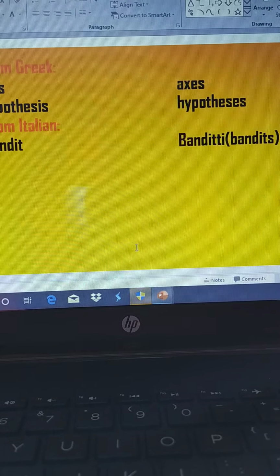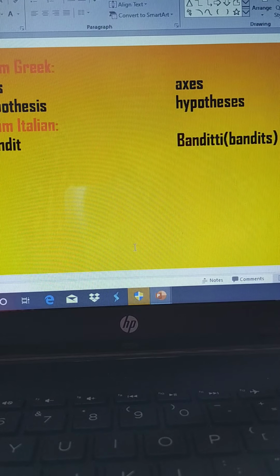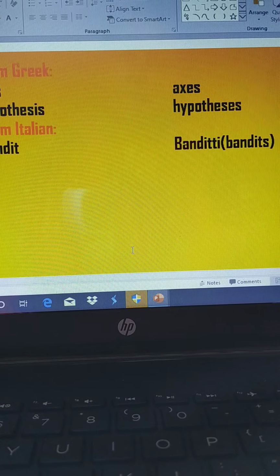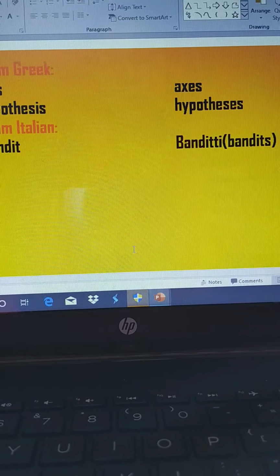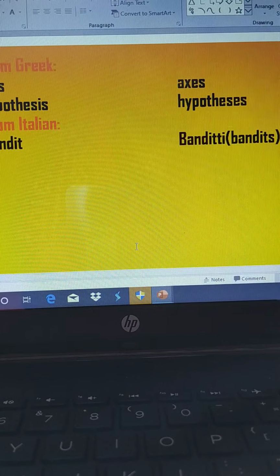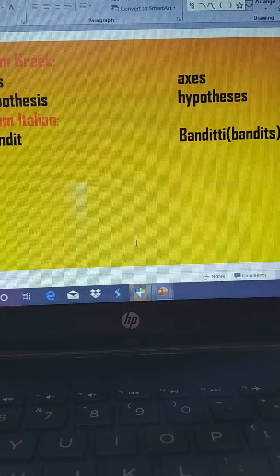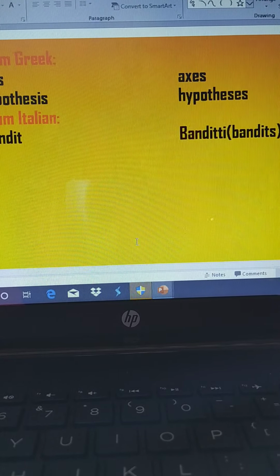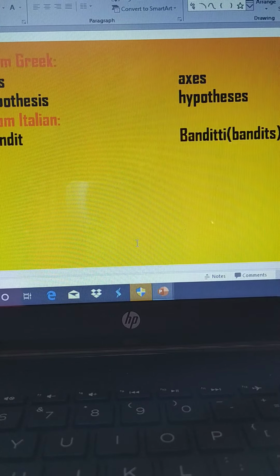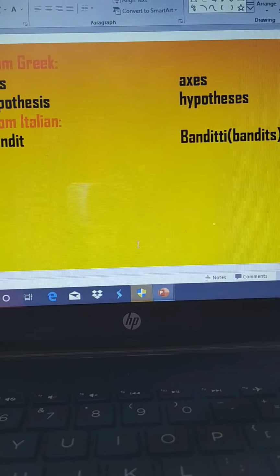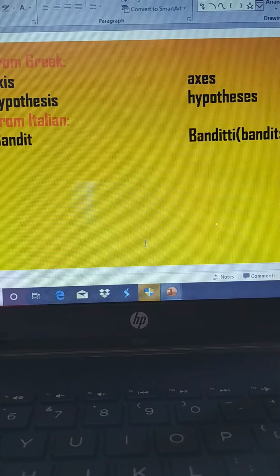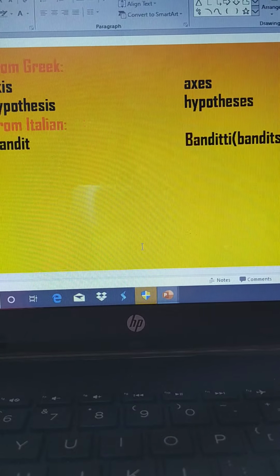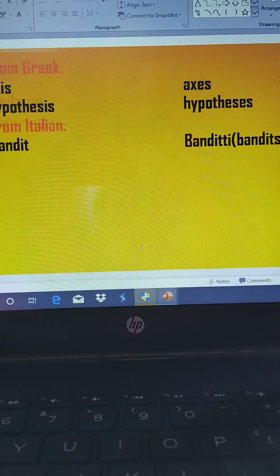Hypothesis, and how is it transformed? Hypothesis, right? So that is how the pronunciation also changes, and there's a slight change in a letter, that is i is transformed into e, right? From Italian. Now a word is taken from Italian, that is bandit. Now bandit, how to transform bandit into plural form? Banditi, right? Slight changes have been brought, and that is how singular noun changes into plural noun.